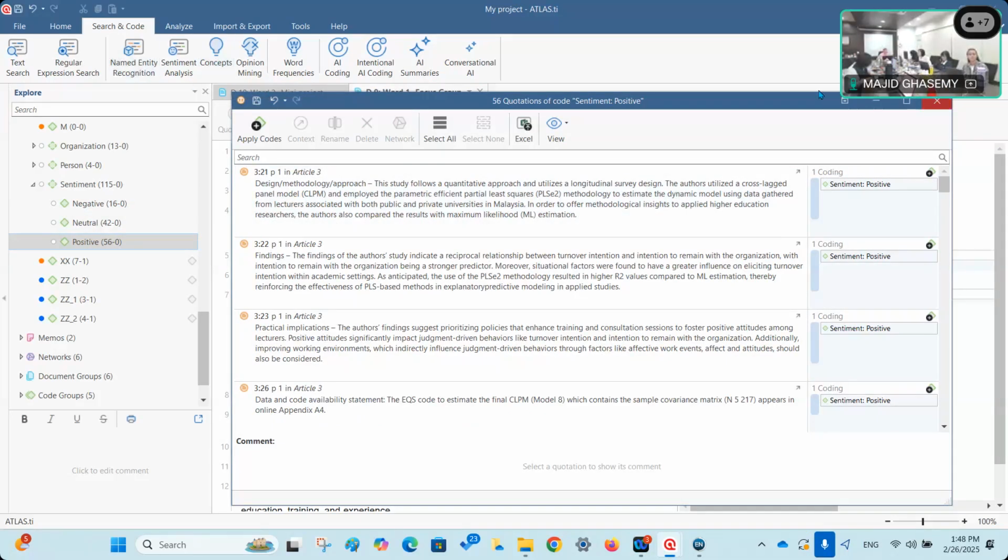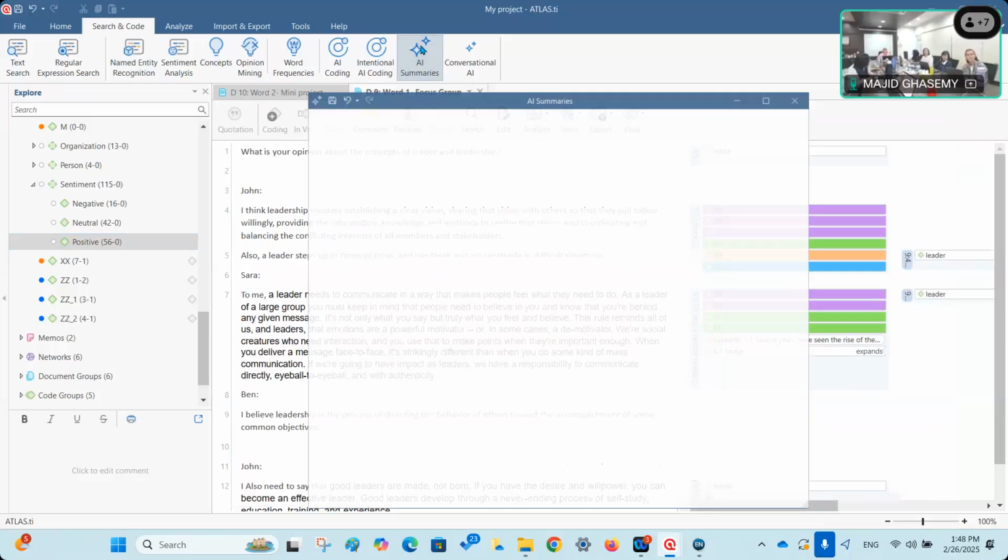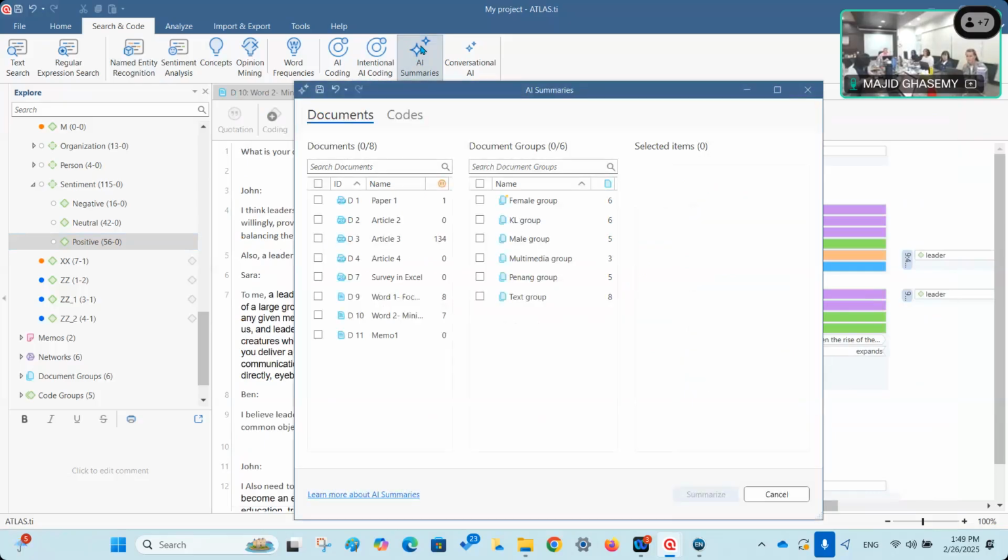And another thing is AI summaries, something that might be interesting. It's just something that summarizes a text for you. It's just a summarizer. There are a lot of online tools you can use to summarize it, and you have this feature in ATLAS.ti as well. So for example, if I want to summarize this article, I just select it and click on summarize.